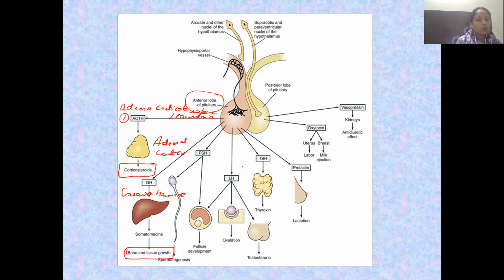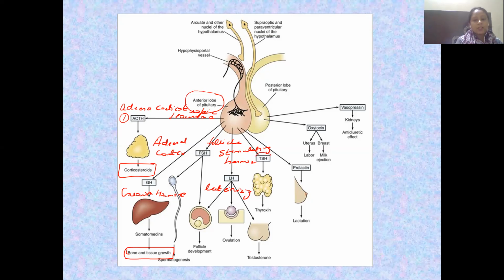Then we have FSH and LH. FSH is follicle stimulating hormone. LH is luteinizing hormone. Both of these hormones act on the ovaries and the testes, and they bring about functions related to the growth of the ovaries and the testes, as well as ovulation and the formation of sperm, that is spermatogenesis.